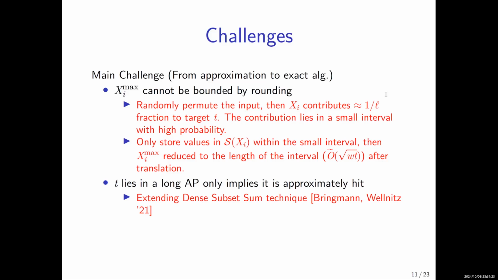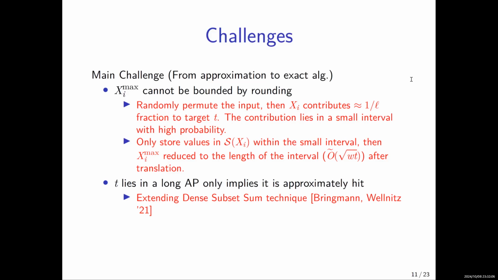And so if the whole length of the interval is small, then if we translate the whole interval, we can make sure that the largest integer within each subset is reduced to the length of the interval, and therefore bounded by the square root of w times t. So after controlling the largest integer, we are not done yet, because we only show that t will lie within some long arithmetic progression. And this only guarantees that there exists some subset sum which is not far away from t. So this only guarantees that t is approximately hit but not exactly hit.